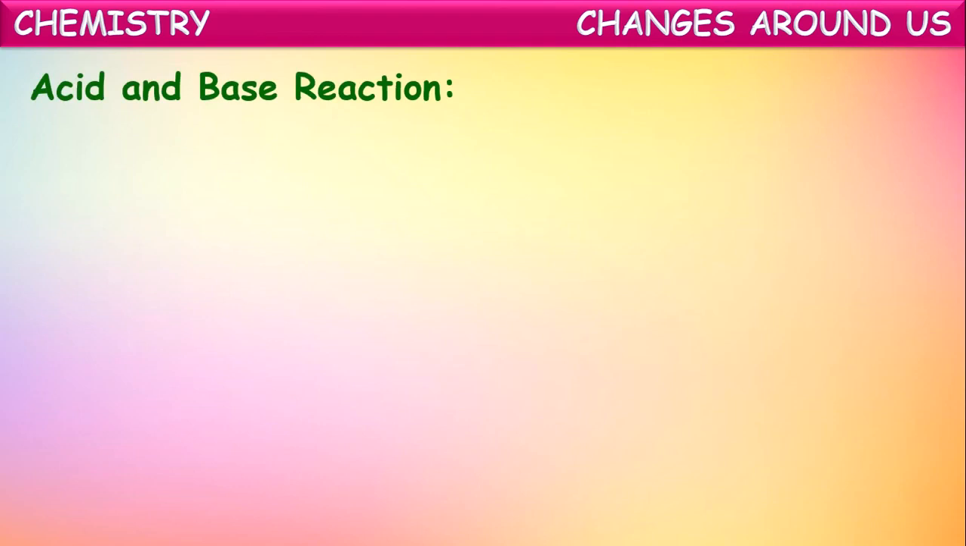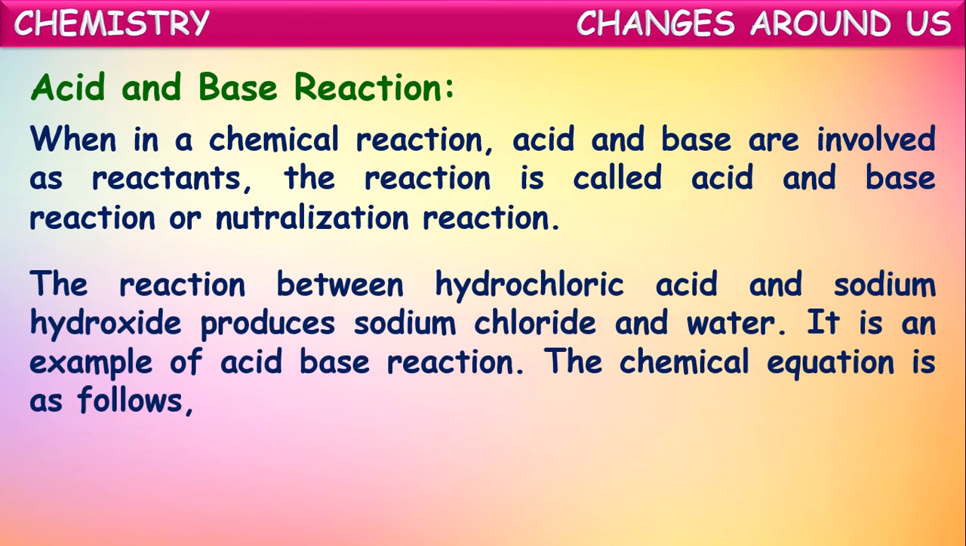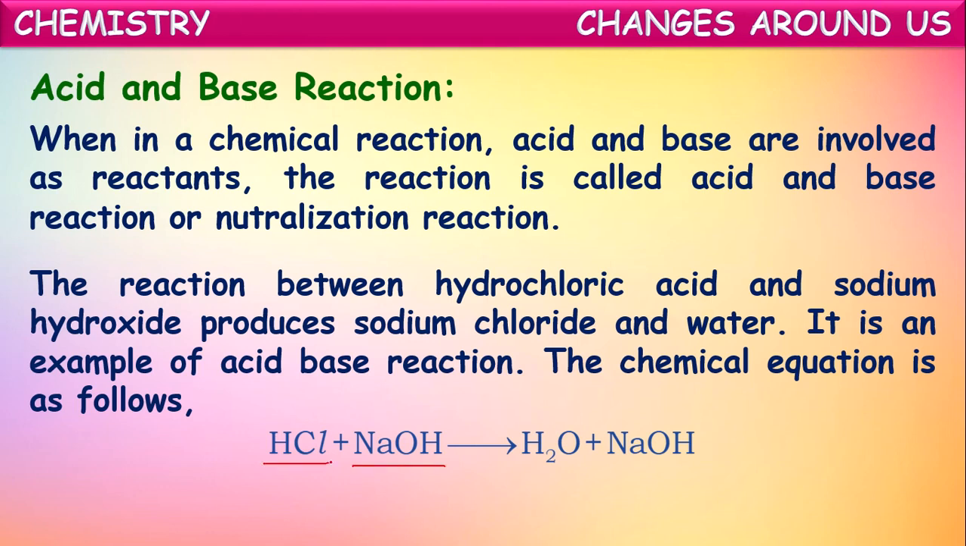And another type of reactions is acid and base reaction. When in a chemical reaction acid and base are involved as reactants, the reaction is called acid base reaction, which is also called as neutralization reaction. So the reaction between hydrochloric acid and sodium hydroxide produces sodium chloride and water as products. So here sodium hydroxide is a base, HCl hydrochloric acid is an acid. So when these two combine with each other, they form two new substances.